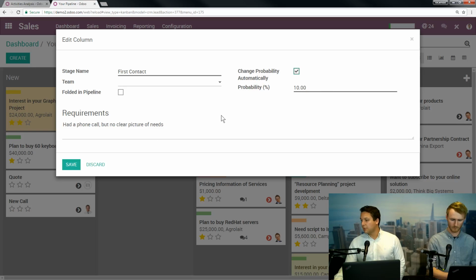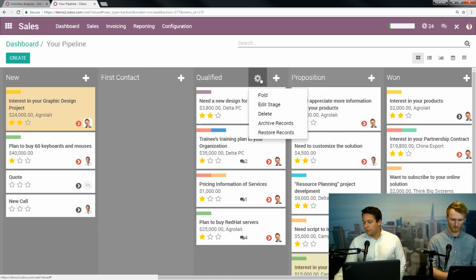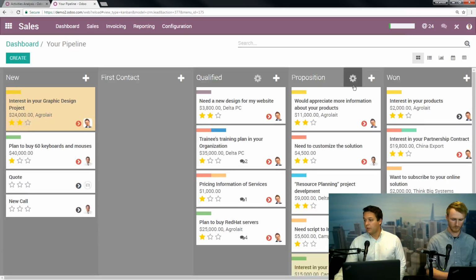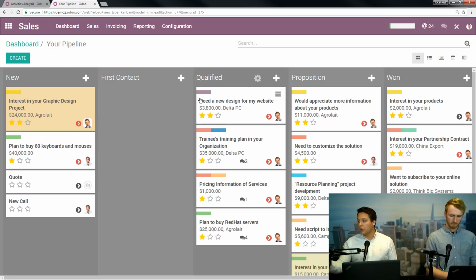So let's leave this one at 10%. And that's a probability of close. If we look at qualified, that's at 30%. Let's look at proposition. This is at 70%. So as you can see, the further they go through the stages, the higher the chance you're saying this is probably going to close and win the business.